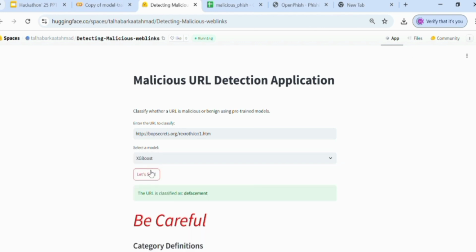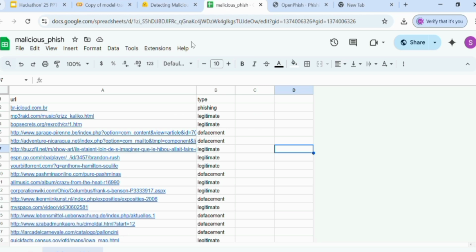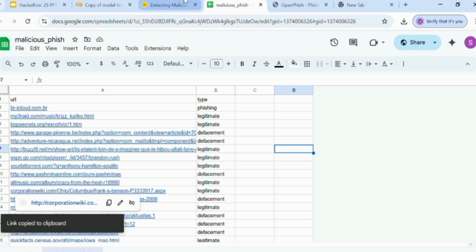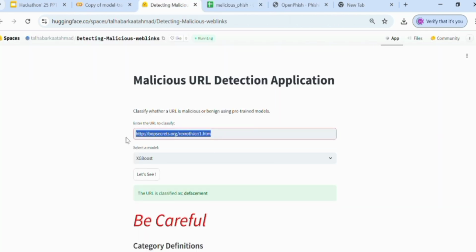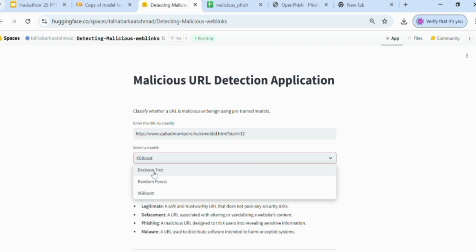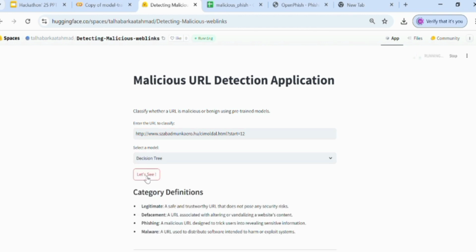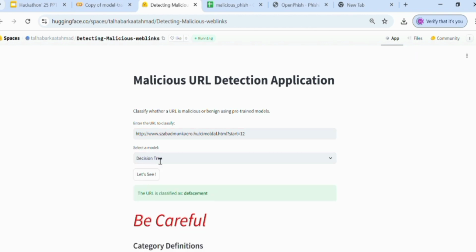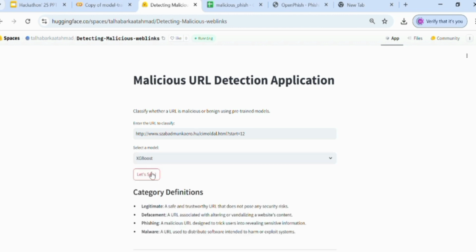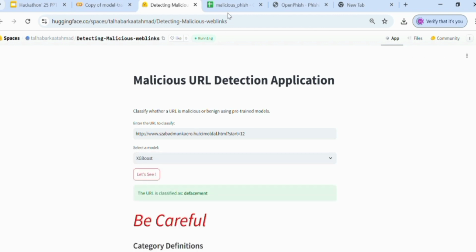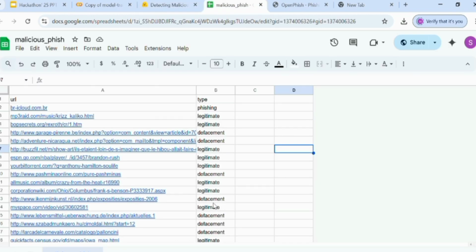Okay, and I have checked all three models on this URL. Let's check another URL to see whether it gives results accurately. Now let's put in another URL, select the model, and see. Yes, it is giving the result as mentioned in the dataset. It means that our model trained accurately without any error.